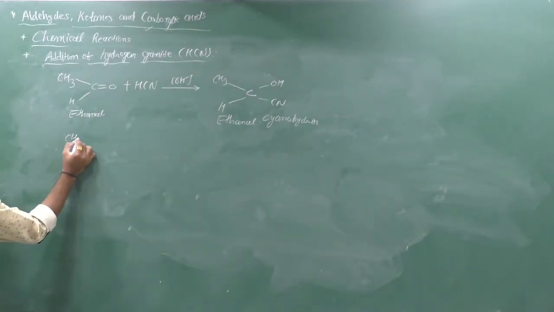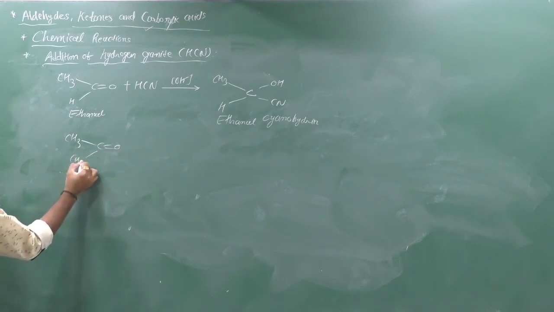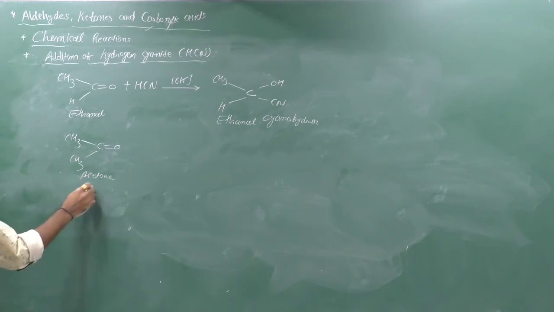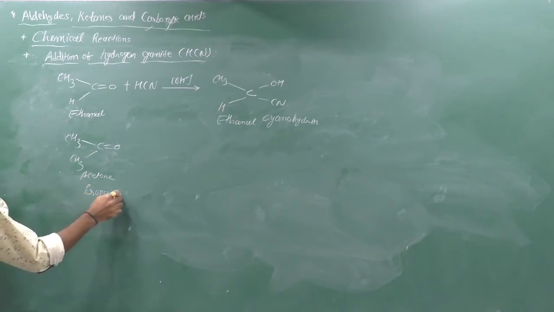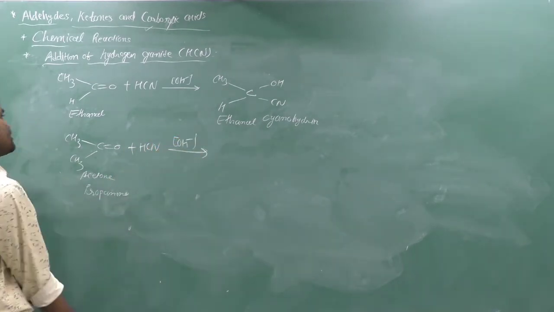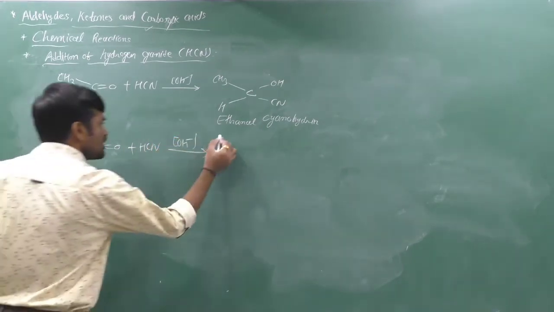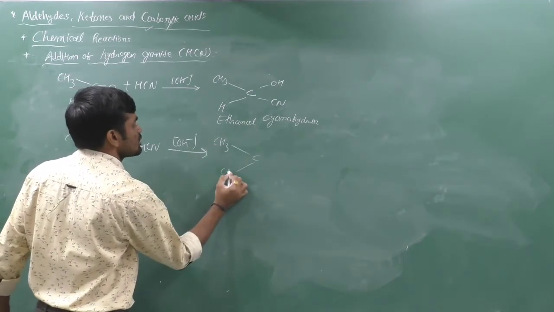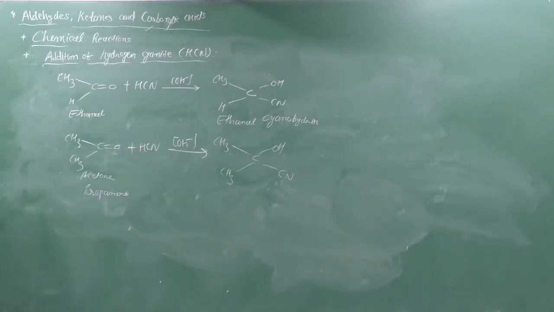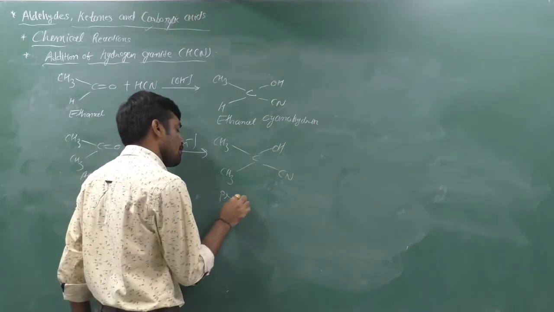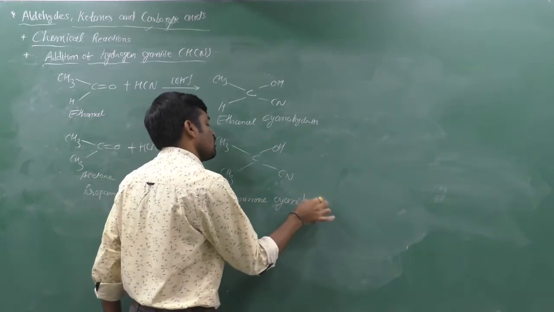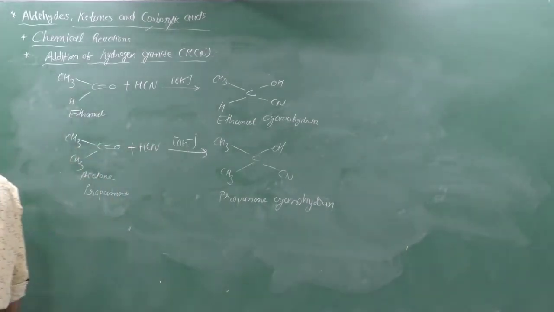Suppose we have a ketone CH3 C double bond O CH3, which is acetone, or propanone. We can add HCN in the presence of OH minus. Yes, media is acidic media. We have the product like that, CH3, C, CH3, here OH and here CN. The name of this molecule is propanone cyanohydrin. Full detail માં અત્યારે આપણે જવાની જરૂર નથી.